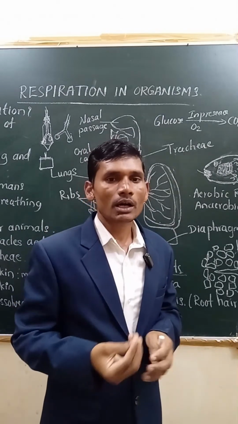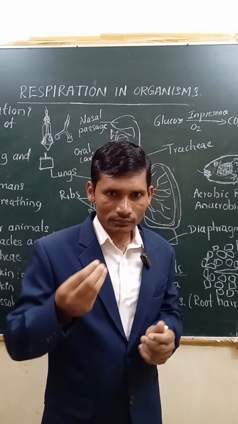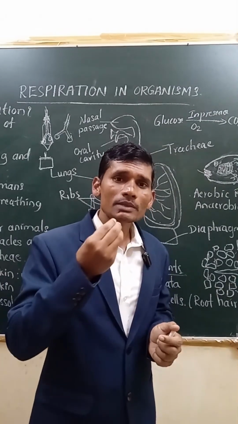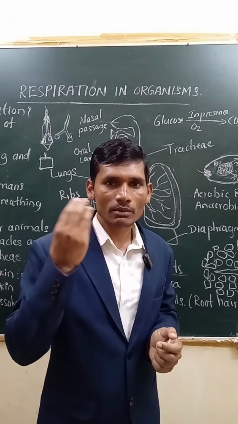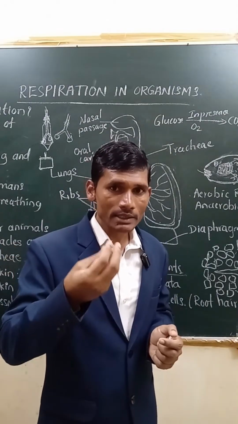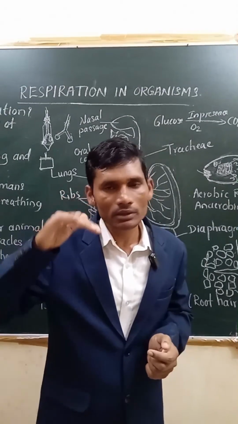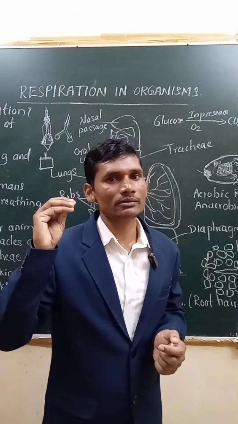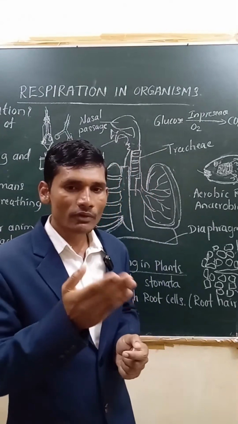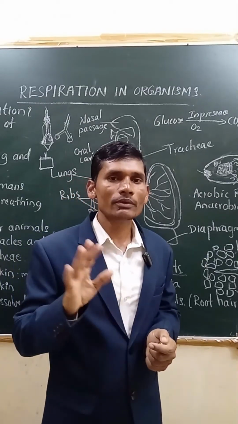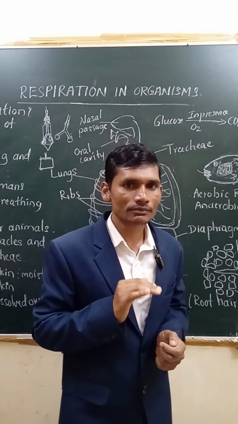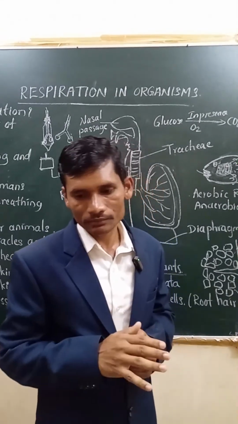For example, whatever food we eat, we get tooth decay. How does it occur? In absence of oxygen, the bacteria present in the mouth break down that food, and acid is released. That acid settles on the surface of the teeth and decays the teeth. That is how we get tooth decay. That is why if we wash our teeth before sleeping, it will be very healthy, and we do not get toothache or cavities, right? So that is one of the most important things.